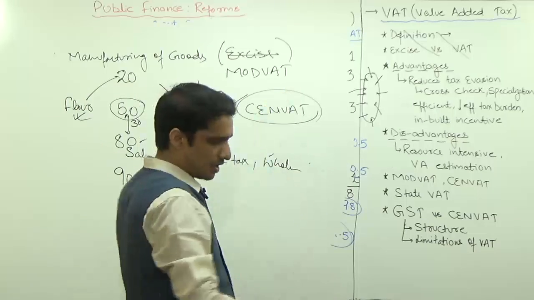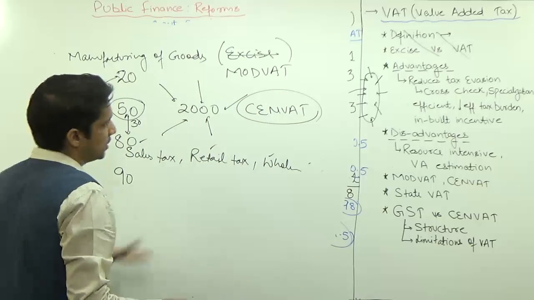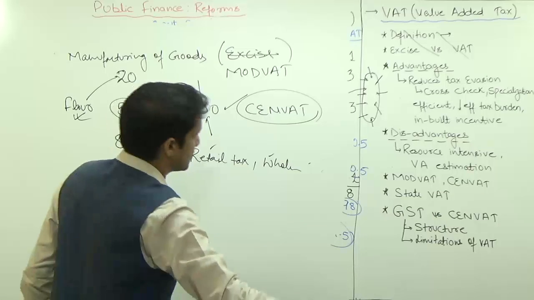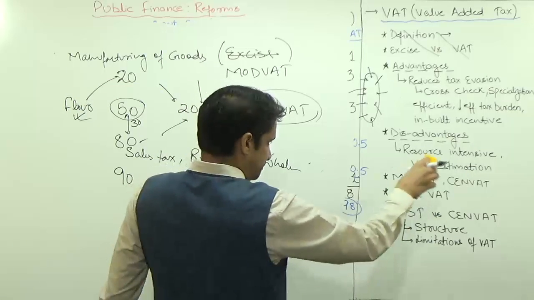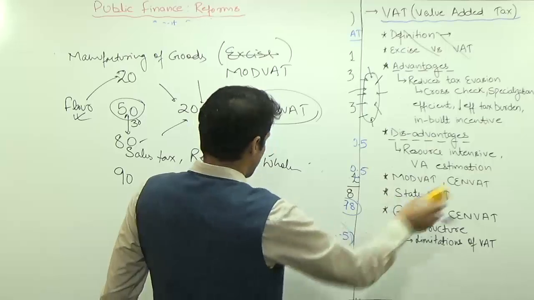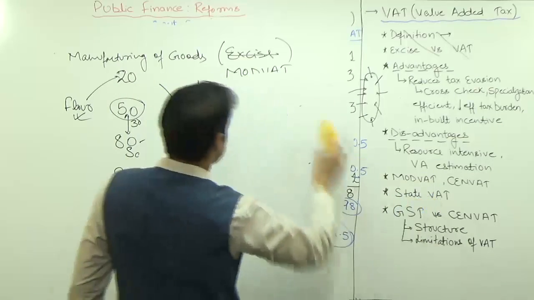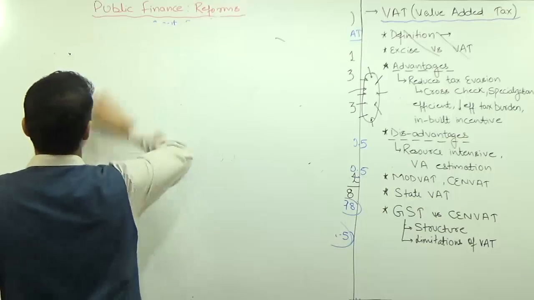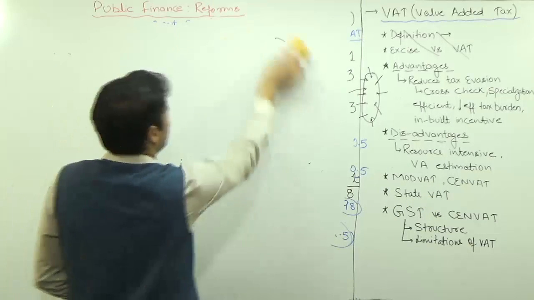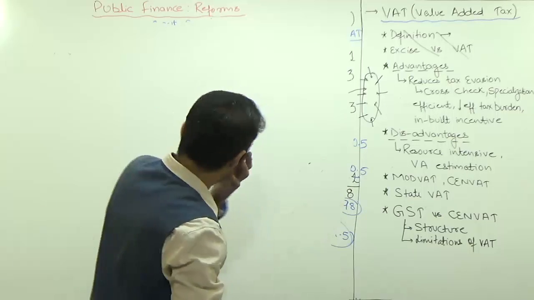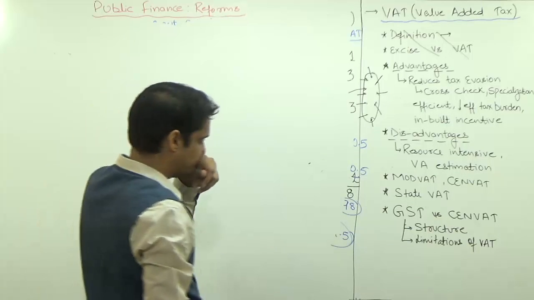So when this MODVAT came, tax on tax decreased, because only on the value addition you are paying the taxes. Then this CENVAT came. Again, there are a lot of negatives of CENVAT, which we will discuss when we discuss the GST, because the need of GST is the limitations of the CENVAT. Then the state level VAT. So state VAT came into picture.